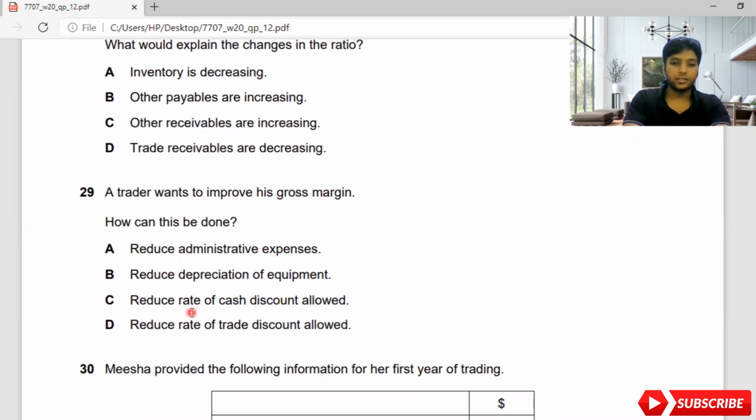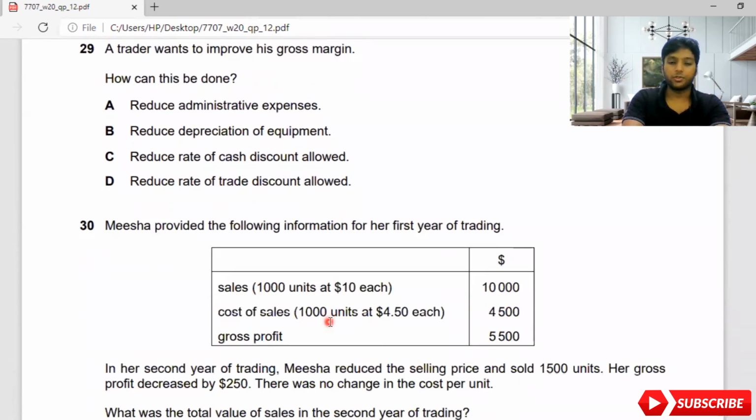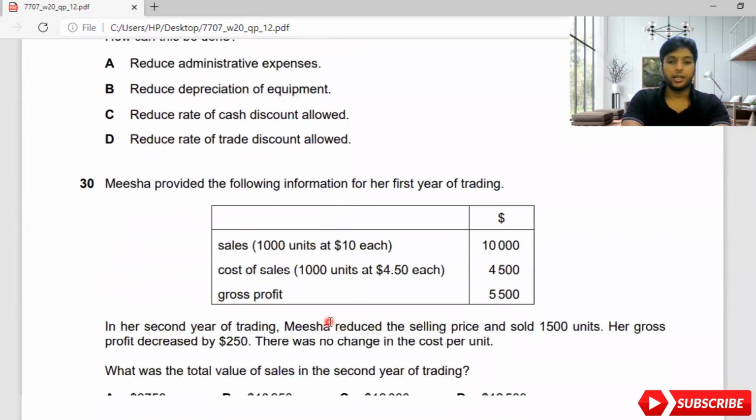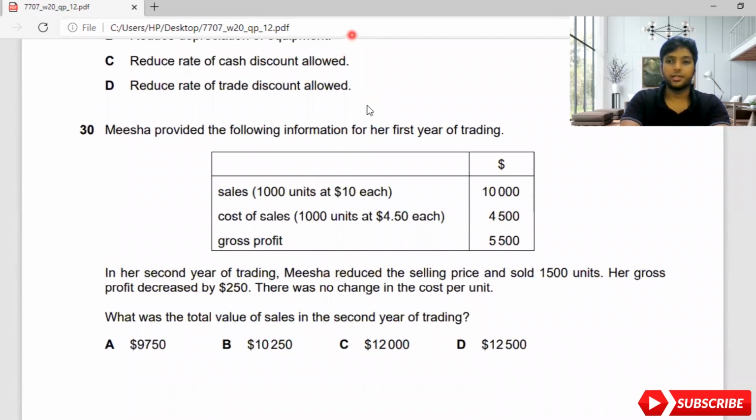And the third thing is reduce rate of cash discount allowed. Cash discount allowed is part of discount allowed, so it comes under expenses. That will also not affect gross profit. But reduce rate of trade discount: why is it affecting? Because when you are making a sale, sales or cost of sales will affect the gross profit margin. So when you are decreasing the sales by giving a discount, that will eventually reduce the level of gross profit on the business. So D is the answer for 29. I hope you guys understood, 29 is D.